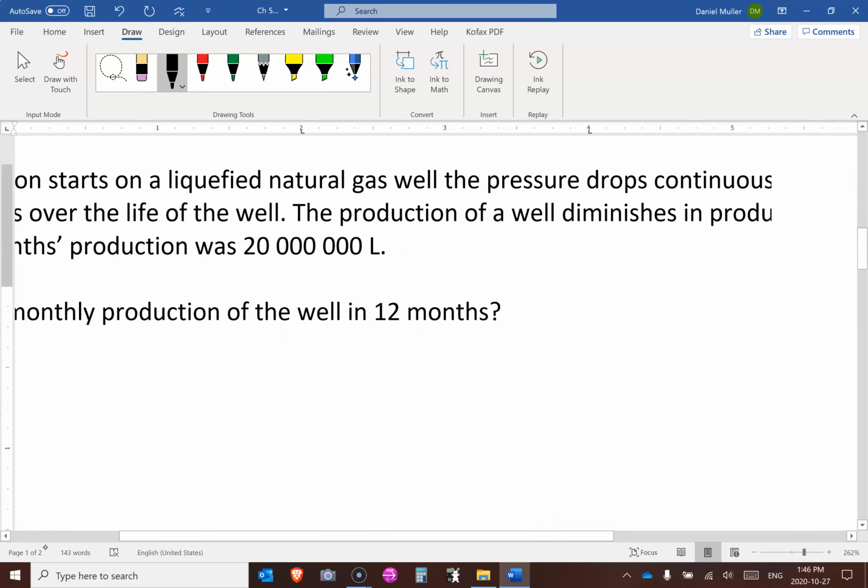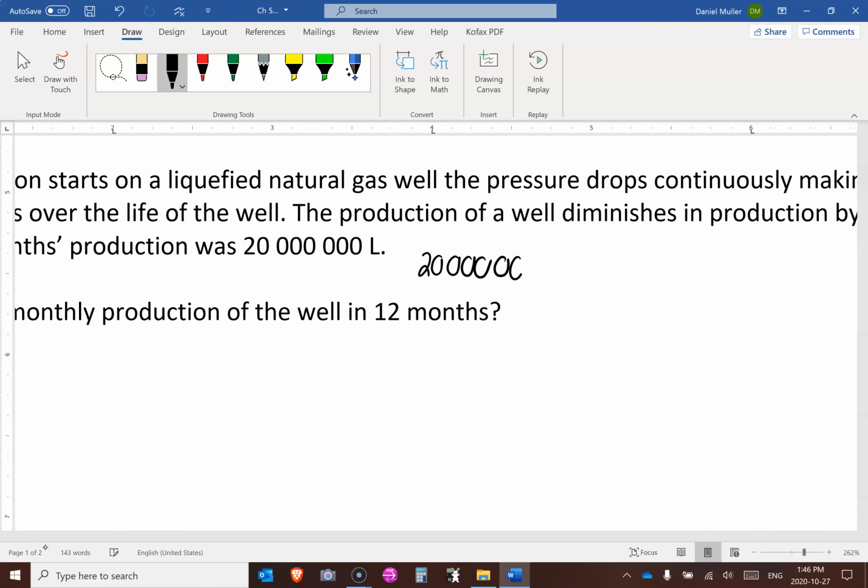Actually, before we do that, let's just write it out. We have 20 million. So what would the next term be? We're going to have to times this. Now we are losing something, but we're keeping the majority of it. We're losing 2%, but we're keeping 98%.